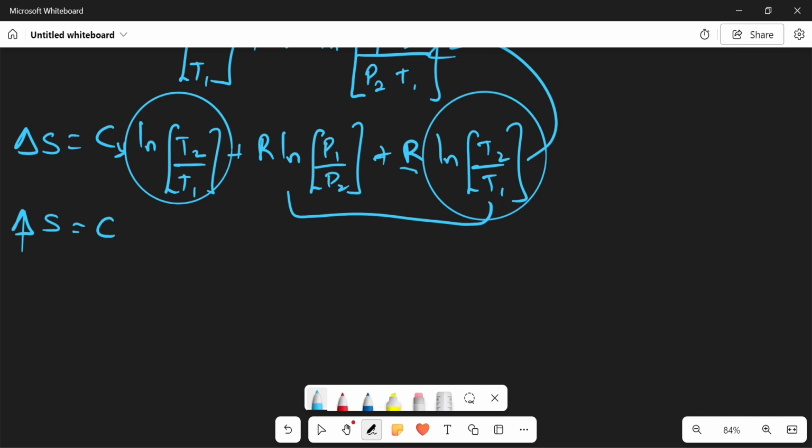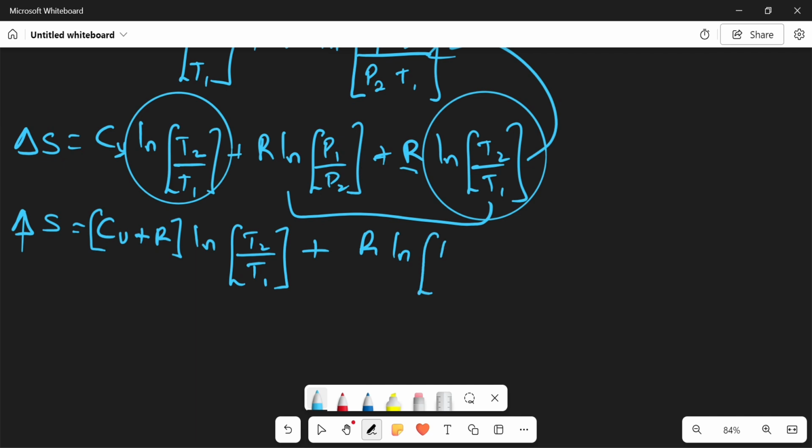So we can say CV plus R, then I have ln T2 over T1, plus, now what I'll be having left is R ln P1 over P2. Good. So this is what I'm having.